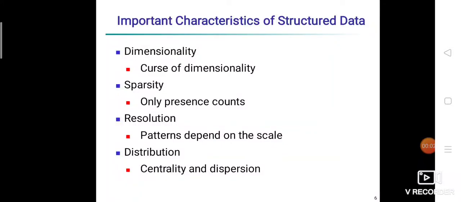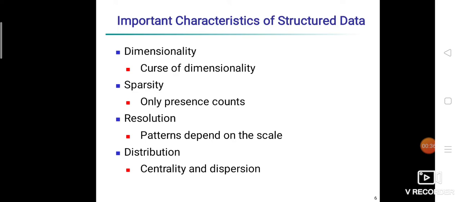Good morning, students. In my previous lecture, we talked about the data, the importance of data, its uses, and its various sources. Now, in this lecture, we'll be talking about the characteristics of a data set and the data set classification. So, now let's see what are the various characteristics of a data set. In general, we have four characteristics of a data set: dimensionality, sparsity, resolution, and distribution.